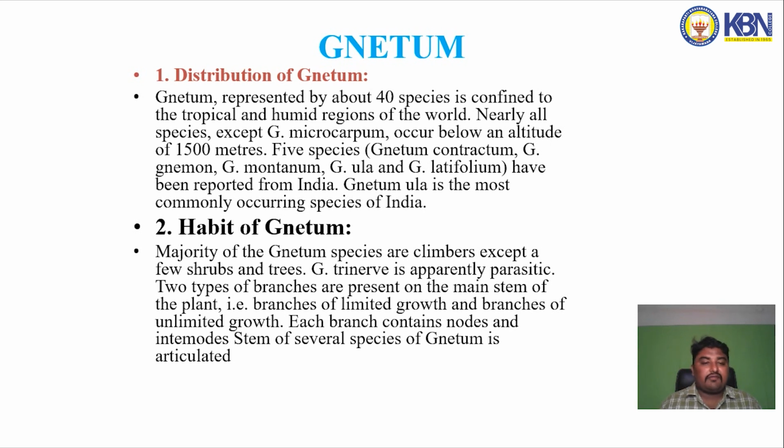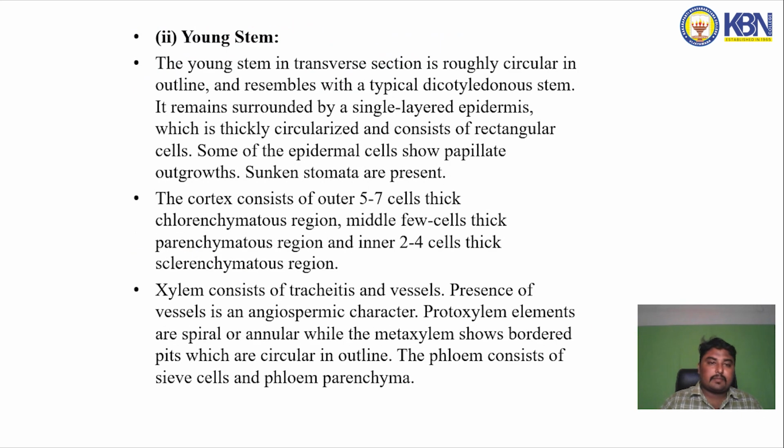The habitat of Gnetum: the majority of the Gnetum species are climbers except a few shrubs or trees. Gnetum trinerve is apparently parasitic. Two types of branches are present on the main stem of the plant: the branches of limited growth and branches of unlimited growth. Each branch contains nodes and internodes. The stem of several species of Gnetum is articulated.